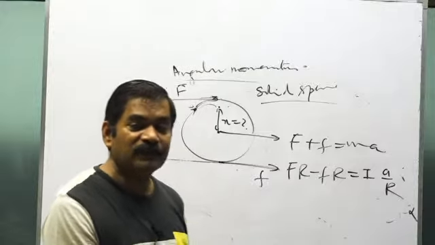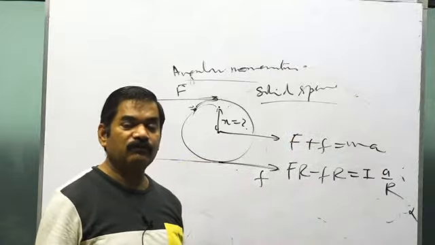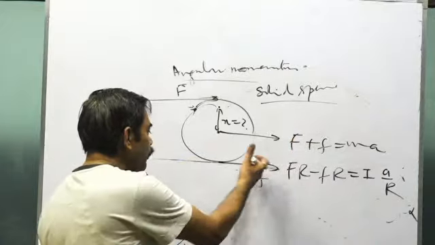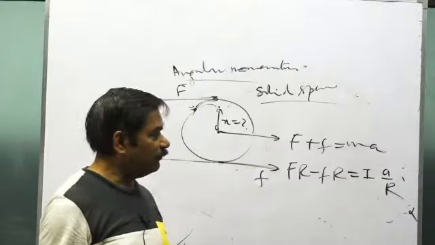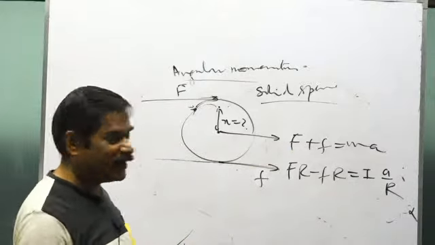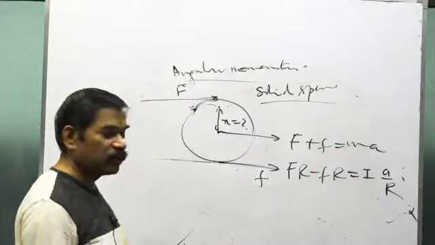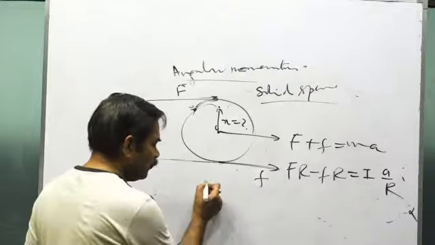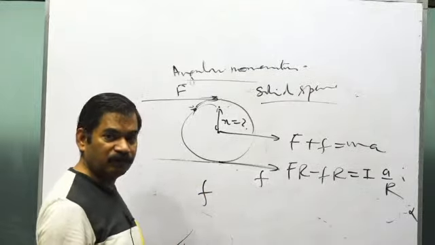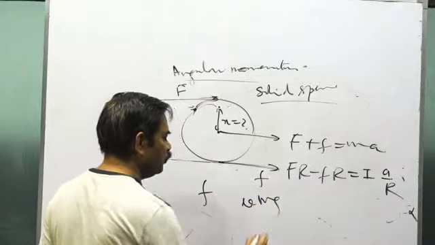If in some case the value of f comes out negative, then the direction of force of friction will be opposite to what you have taken. And if the value of force of friction is positive, the direction of force of friction will be the same as you have taken. The value of a will also come. Now see, for pure rolling, the force of friction cannot exceed mu into N, that is here mu into mg.